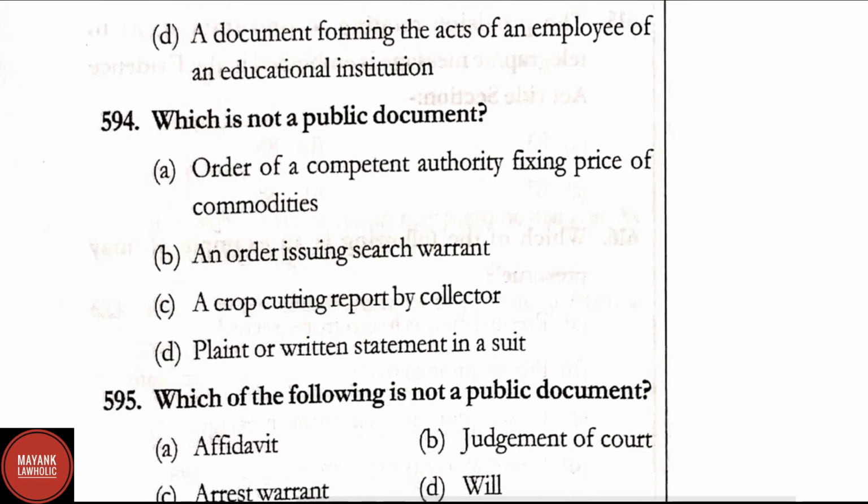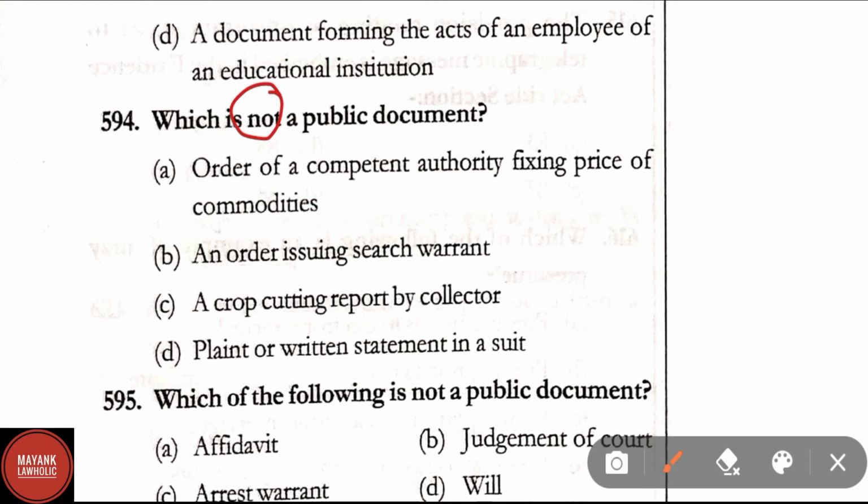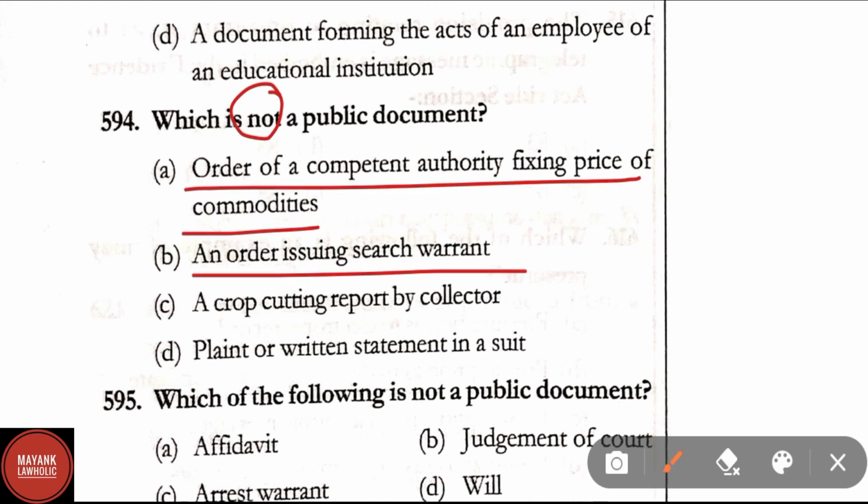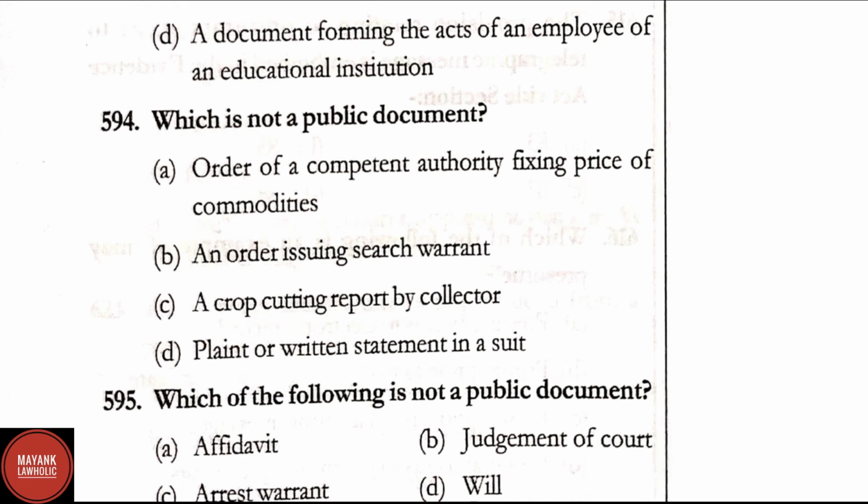Question number 594. Which is not a public document? Orders of a competent authority fixing price of commodities, an order issuing search warrant, a crop cutting report by collector, plaint or written statement in a suit. Here correct answer is option D. Plaint or written statement in a suit is not a public document.